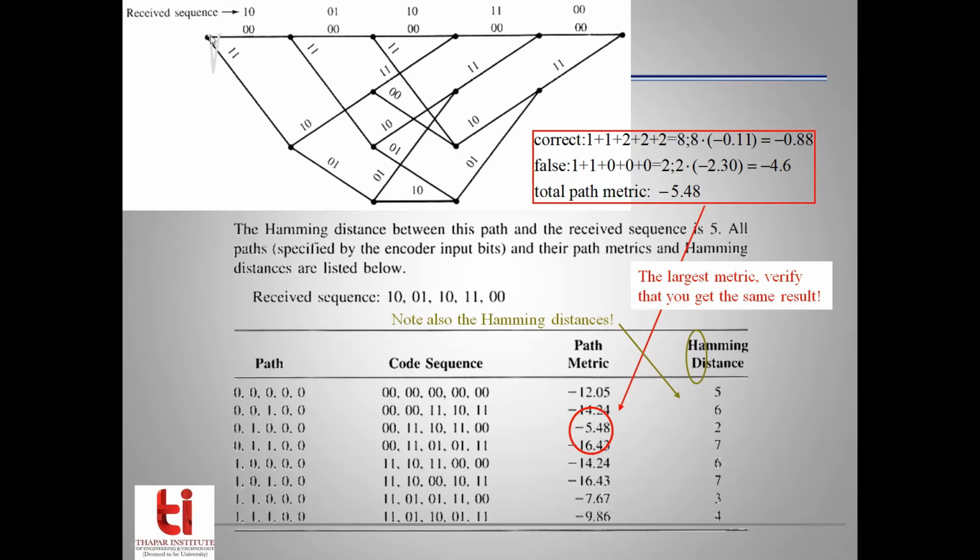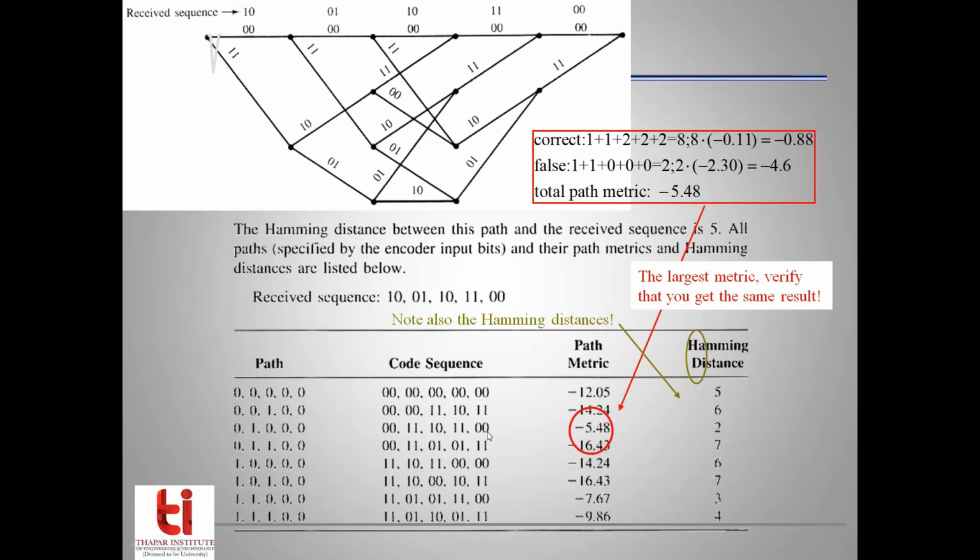For 0, we have the first output as 0, 0. For 1, we have to go downwards slightly here, and the output is 1, 1. Again, for 0, we have output 1, 0. Again, for 0, we have output 1, 1, and the last output corresponding to 0 is 0, 0.